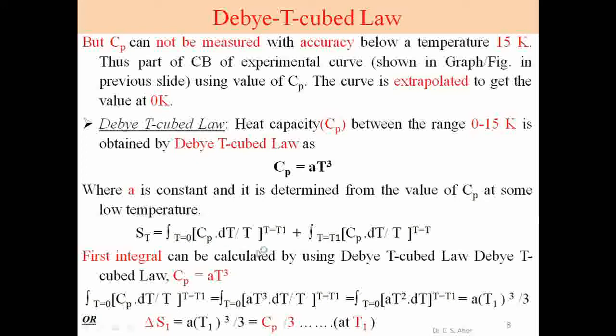The first integral and the second integral. For the entropy of the first integral we call it delta S1, and for the second integral delta S2.